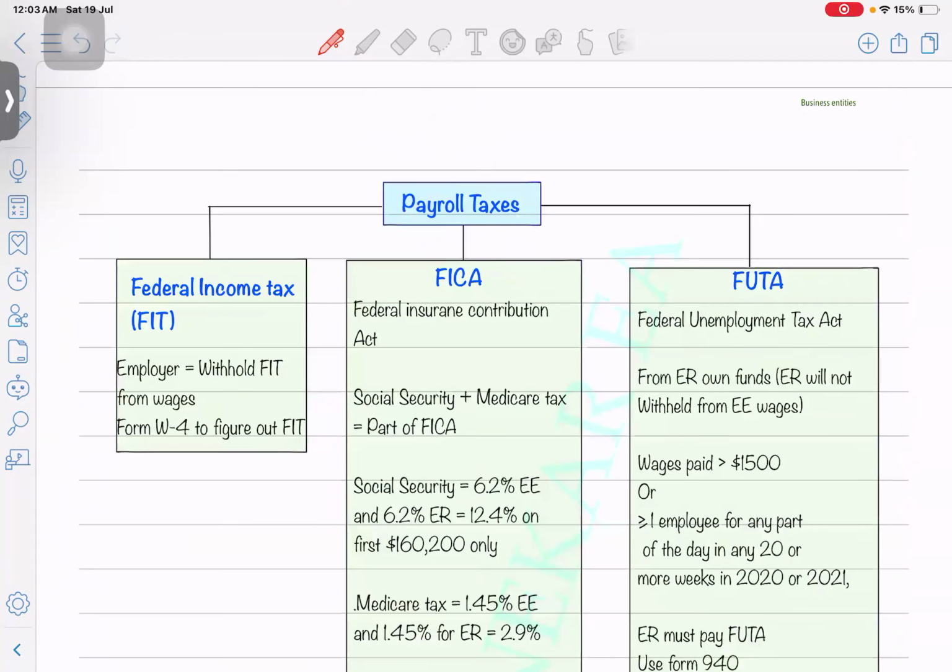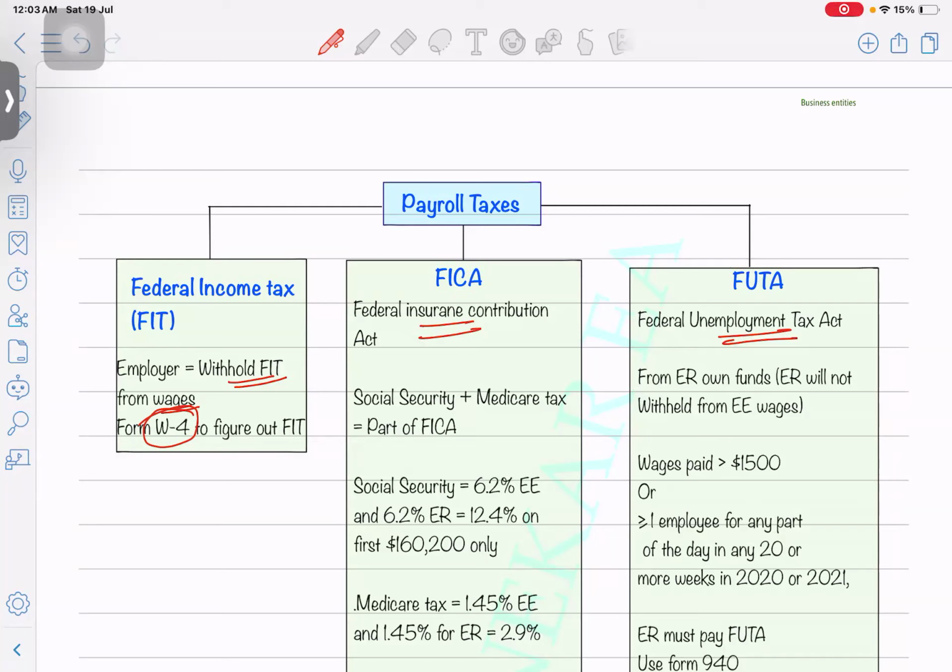Next are payroll taxes. In payroll taxes, you have three different taxes: federal income tax, Federal Insurance Contribution Act, and federal unemployment tax. Federal income tax is just your normal taxes which have been withheld on your gross W2 wages. The employer is going to withhold the federal income tax from the wages, and form W4 will be used to figure out how much percentage we are going to deduct as federal income tax.